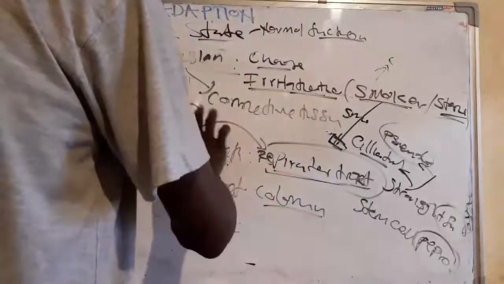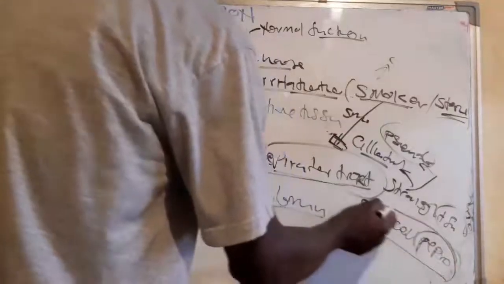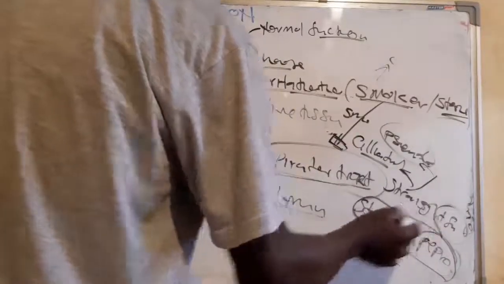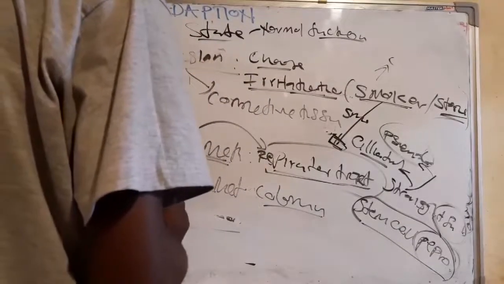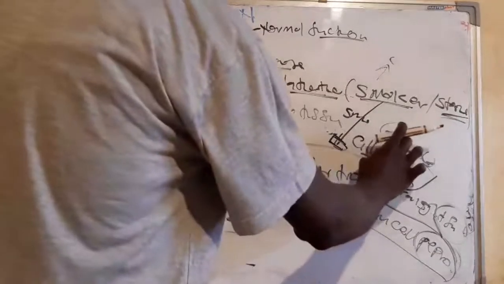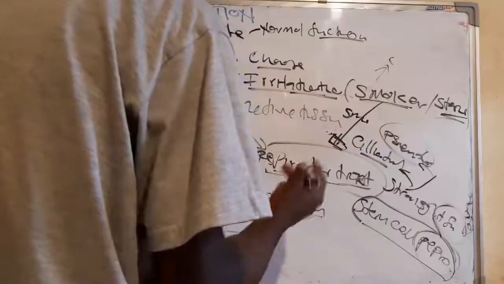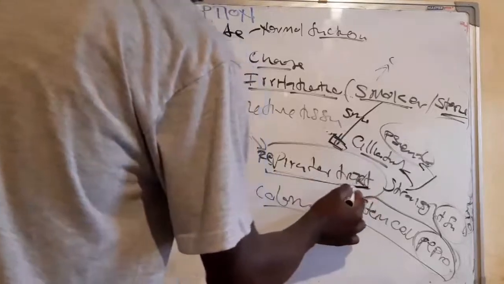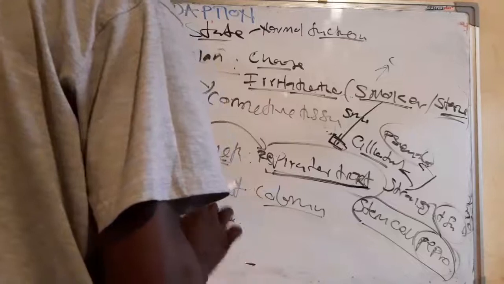The stem cell itself started to produce the squamous cells, which is the stratified squamous, in order to replace these ciliated cells so that it can adapt and make the respiratory tract continue functioning.